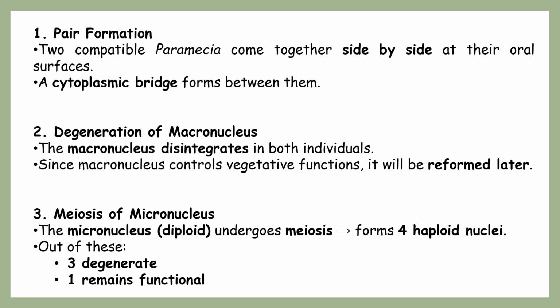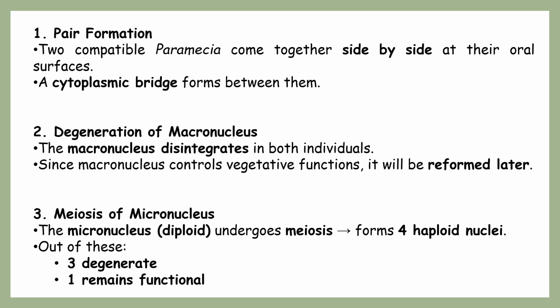Once the macronucleus is disintegrated, the diploid micronucleus goes through meiosis. As all of you know, once meiosis 1 and meiosis 2 are done, the result is four haploid nuclei.